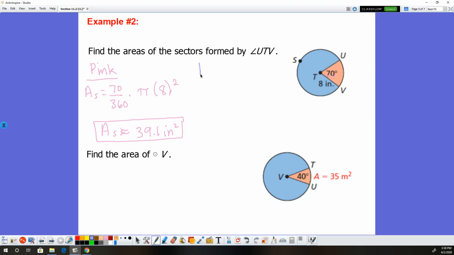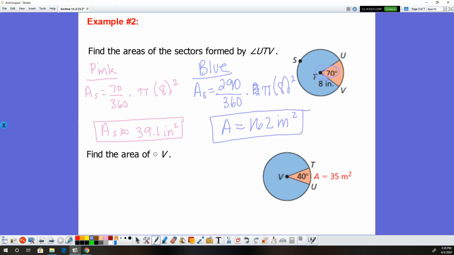Now let's do the blue sector. Same concept. I still want the area of the sector equals the proportion. If this is 70, all the way around is 360, so this has to be 360 minus 70. The central angle there would be 290 over 360 to get the proportion, times the area of the circle, which is still pi times 8 squared. If you put that all into your calculator, you get A is roughly 162, in inches squared.